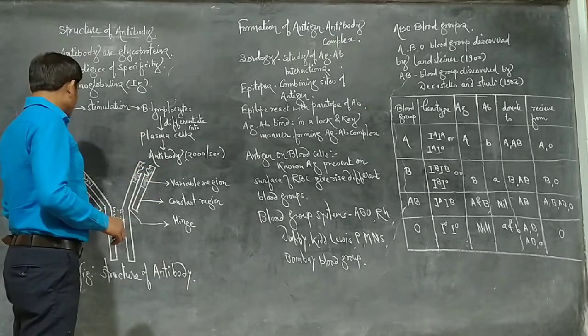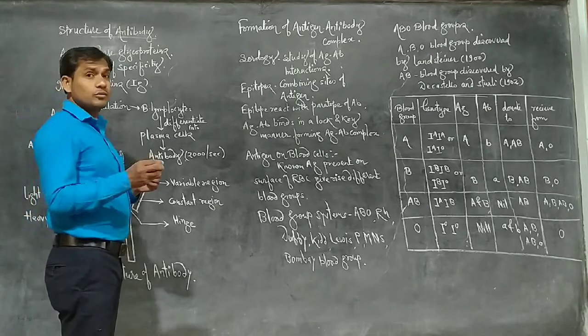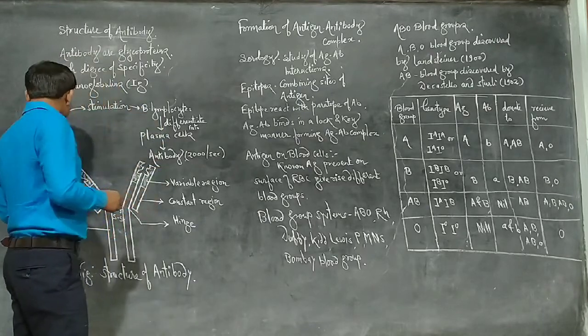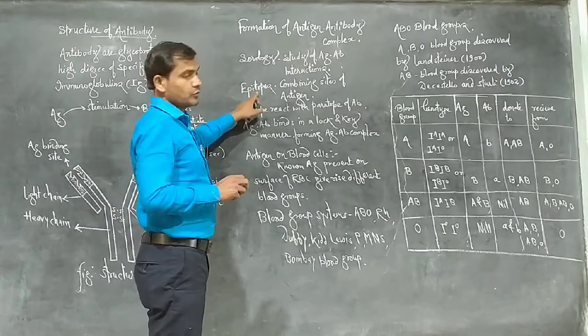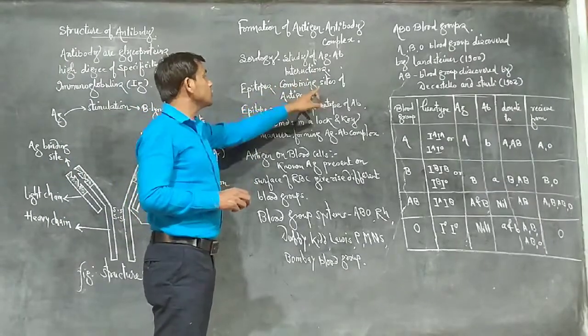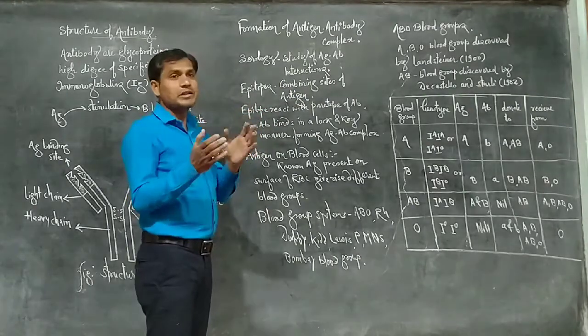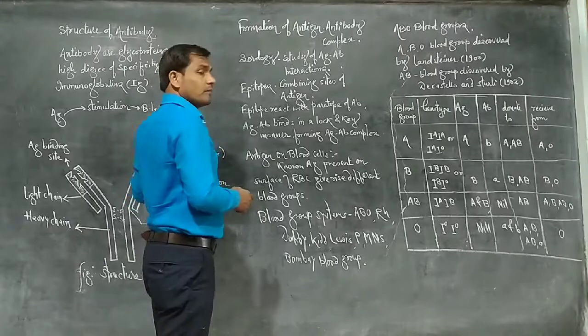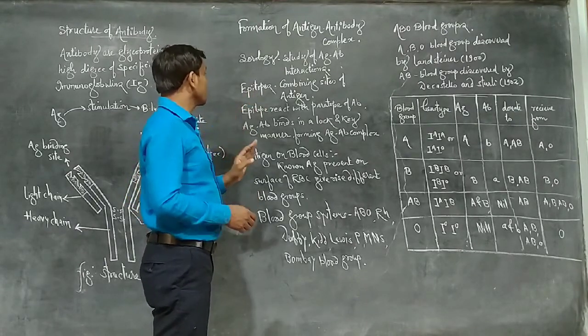That part of the antigen which participates in binding with the paratope of the antibody is called the epitope.